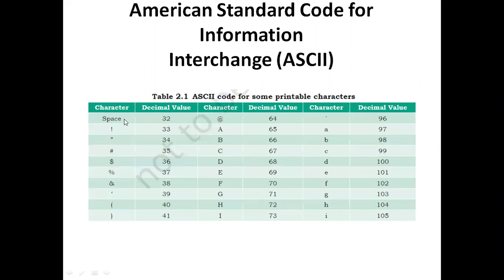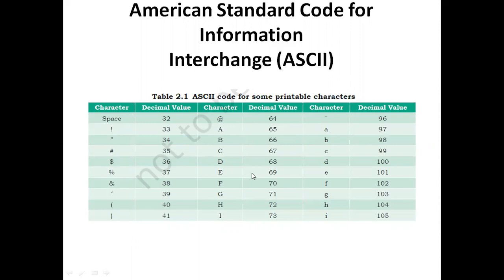And here, what is the code for space? On the keyboard we have one button called the space button. For that space button, what decimal value code have they assigned? 32. On the keyboard we have the capital A character. For that, what decimal value have they assigned? 65. For the small a, what have they assigned here? 97.